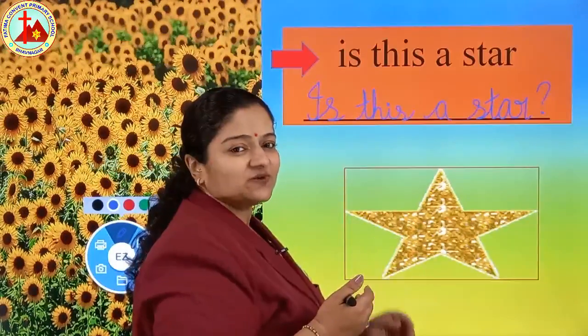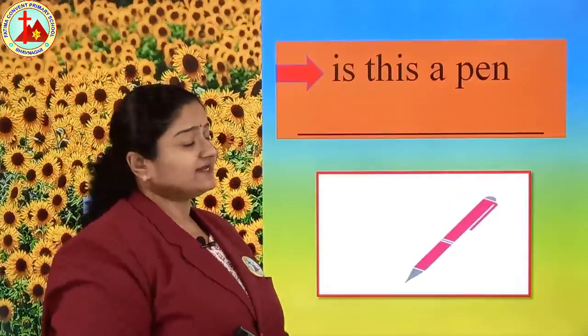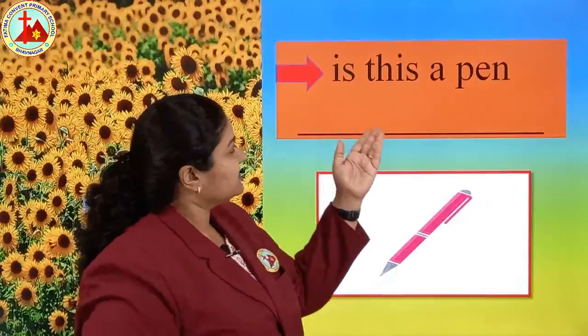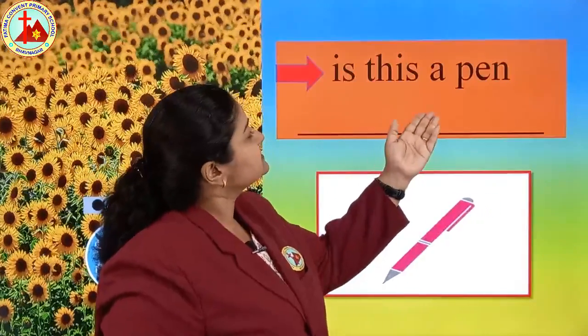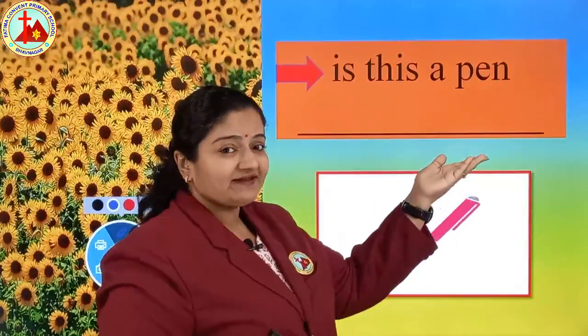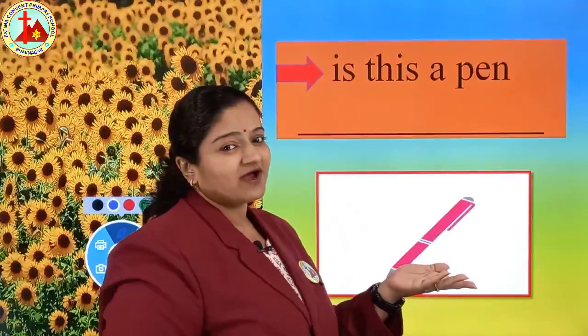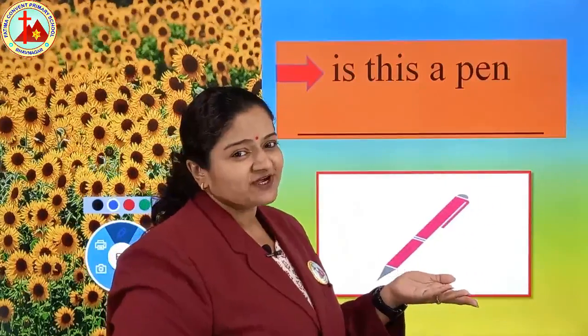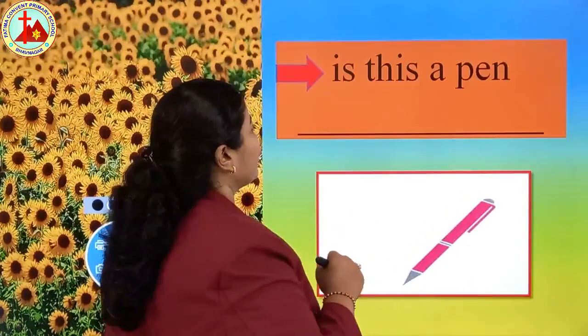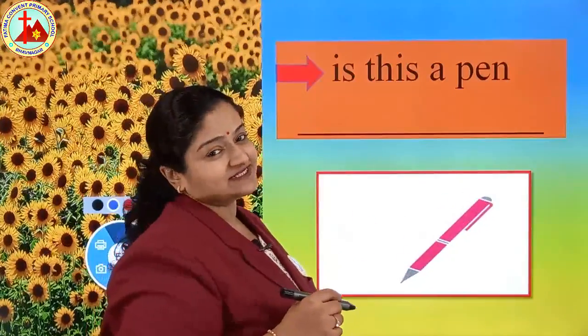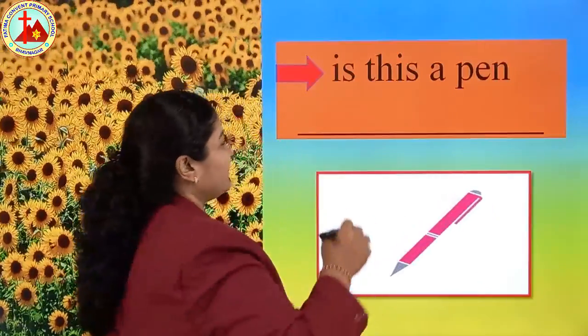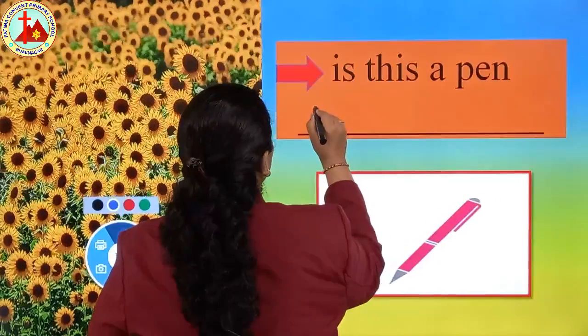Let's see the next one. The third sentence is, is this a pen? Again they are asking, is this a pen? So now, question mark or full stop? Question mark. And first letter cursive capital. Very good, very intelligent you all are.